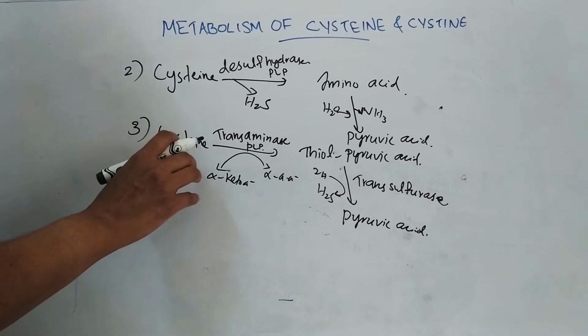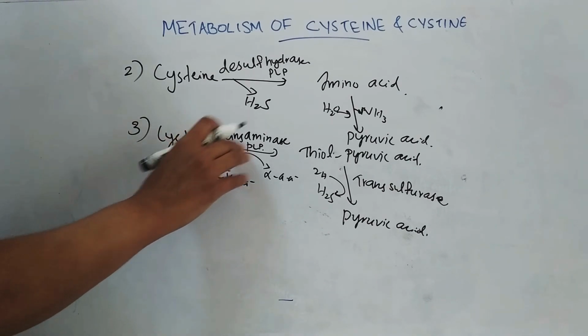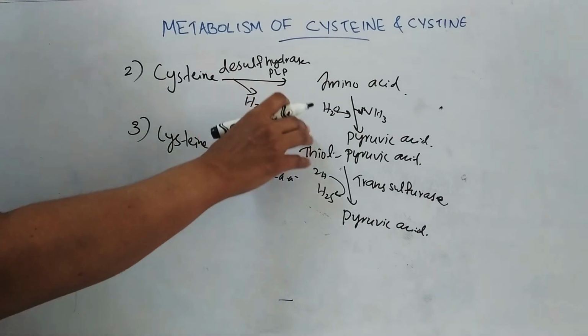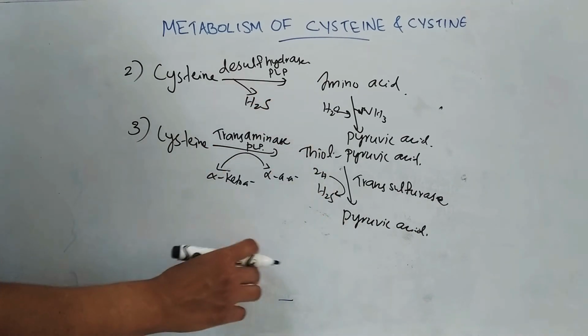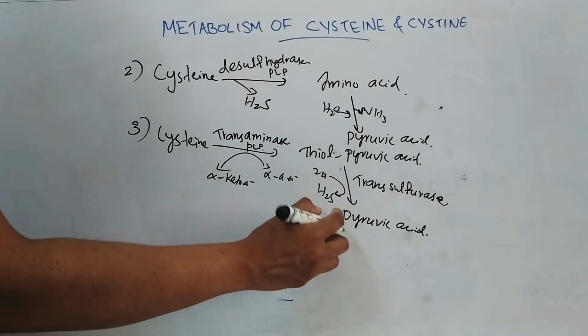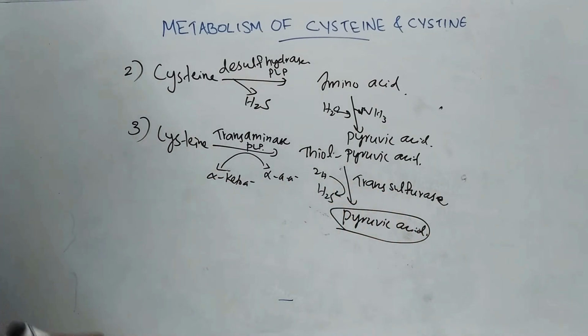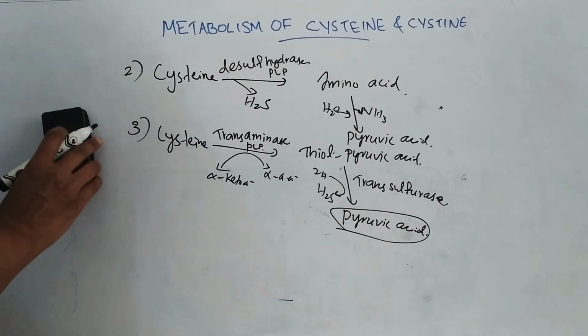Cysteine undergoes transamination by the enzyme transaminase, and it forms thiol pyruvic acid. This is followed by loss of sulfur as hydrogen sulfide, and it forms pyruvic acid. So this is the third pathway for the formation of pyruvate.